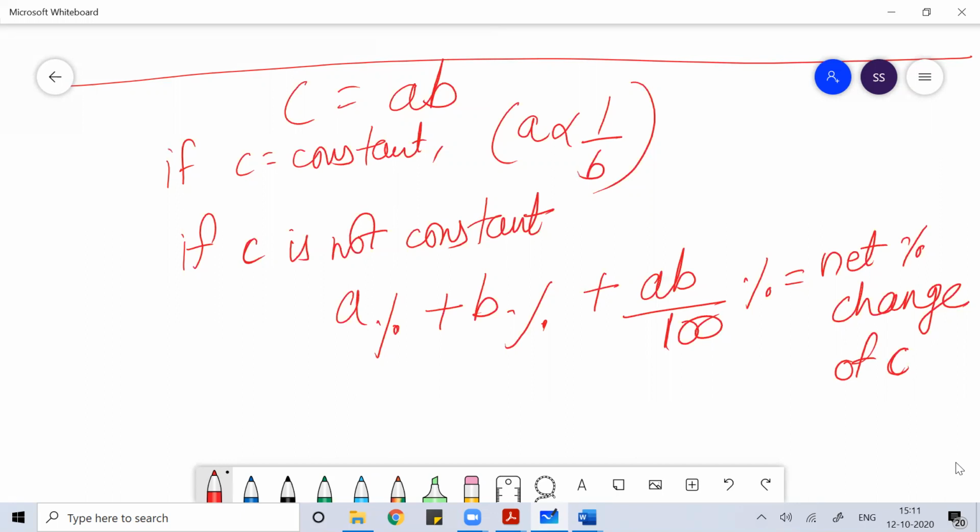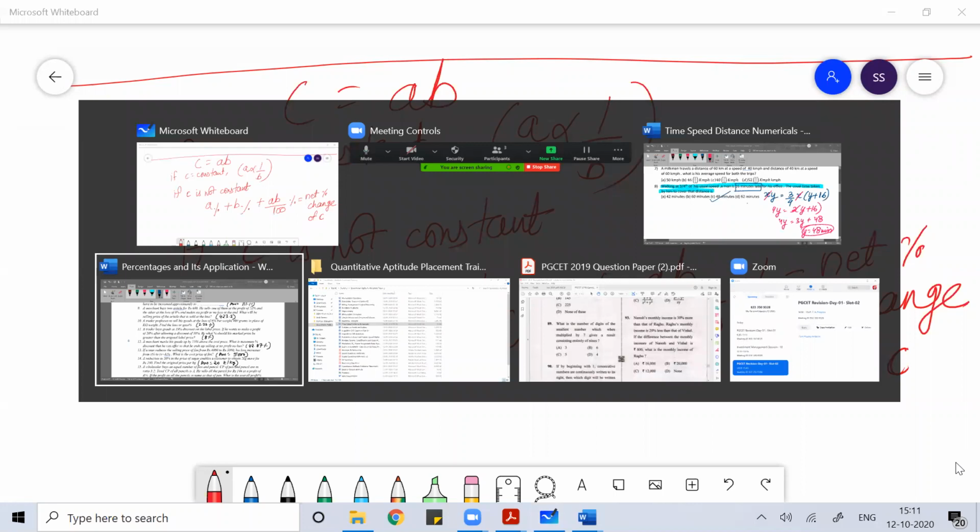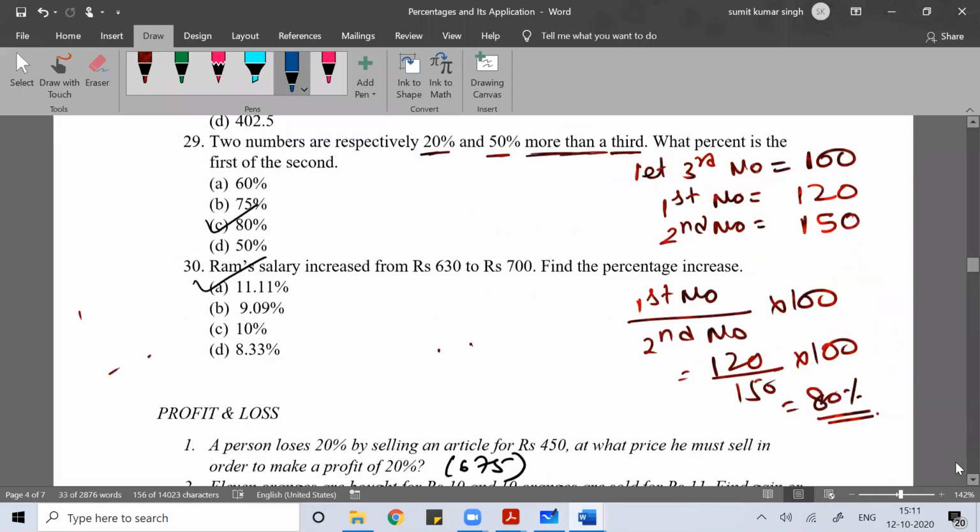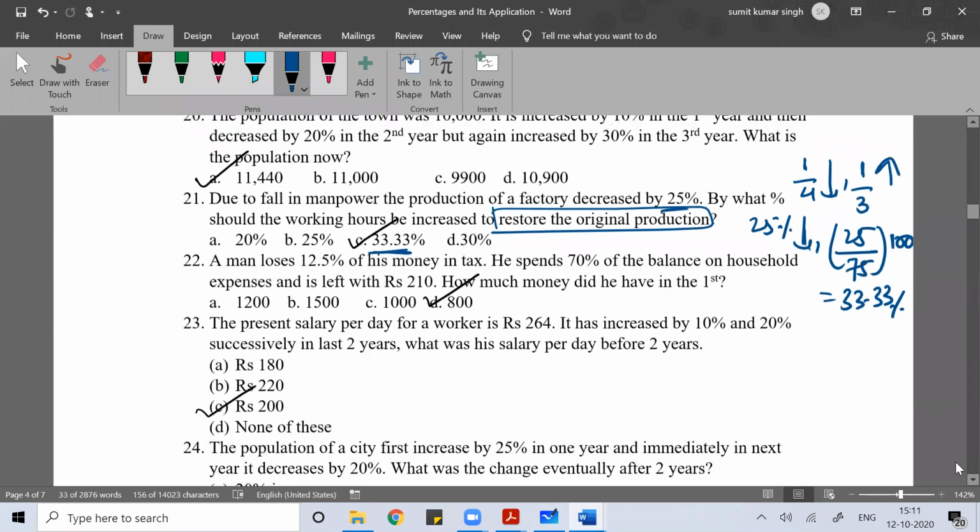So if A changed by a% and B changed by b%, the net percentage change on C is a% plus b% plus ab by 100%. Remember this formula. This is the formula for successive percentage change. In maths, C is equal to A into B, and if A changed by a%, B changed by b%, then the net percentage change on C is a% plus b% plus ab by 100%. So remember this relationship.